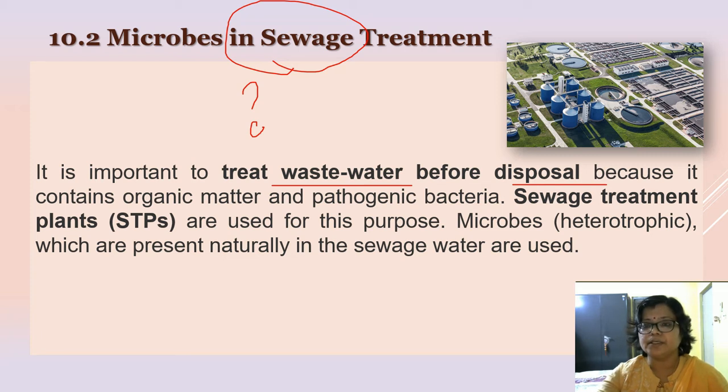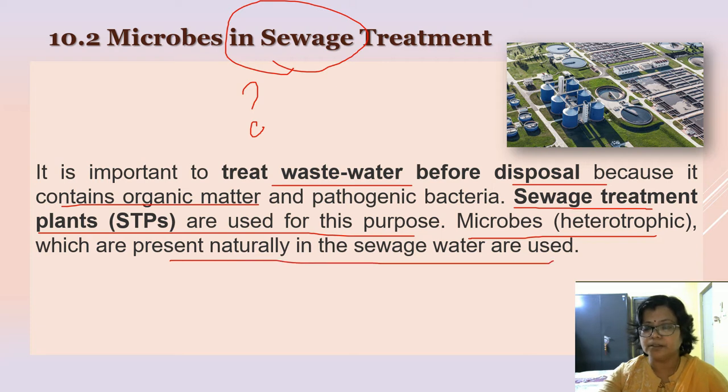Where is it treated? Sewage treatment plants are used for the treatment of this wastewater to reduce the content of the organic material, and for this microbes are used. Different steps are there. Now we will discuss one by one.